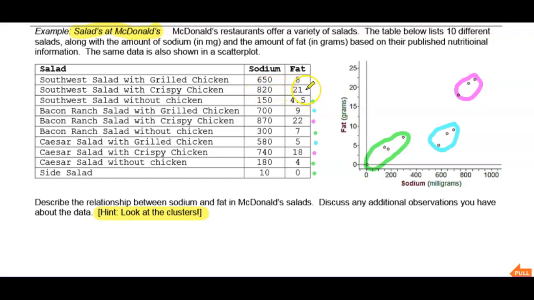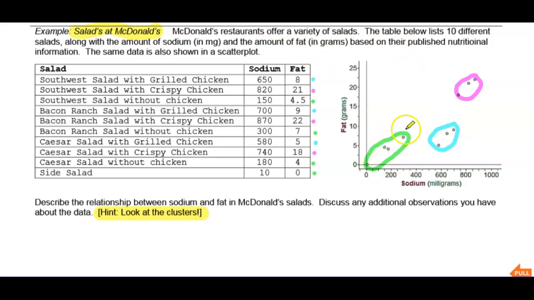820 milligrams of sodium and 21 grams of fat. That's, wow, that's way up here in the purple zone. And last but not least, 650 milligrams of sodium and 8 grams of fat. That's in the blue. So let's just double check.